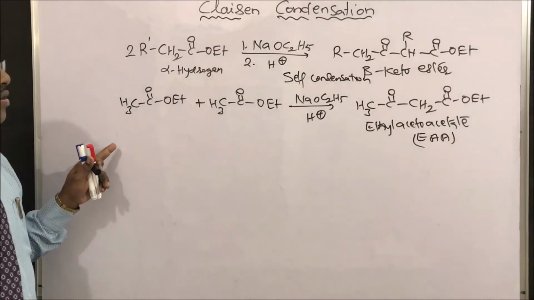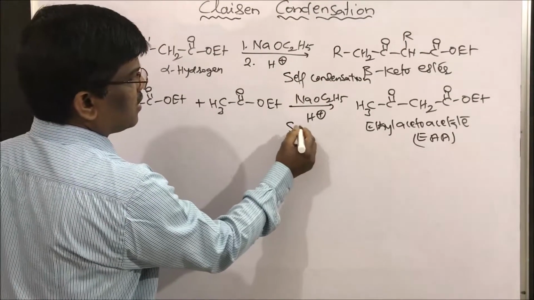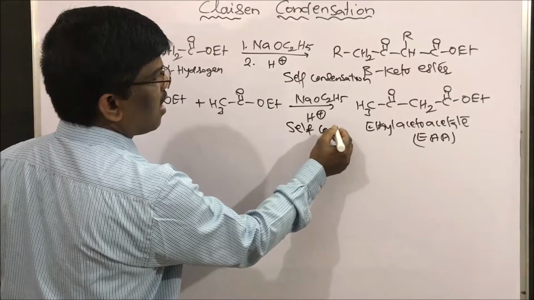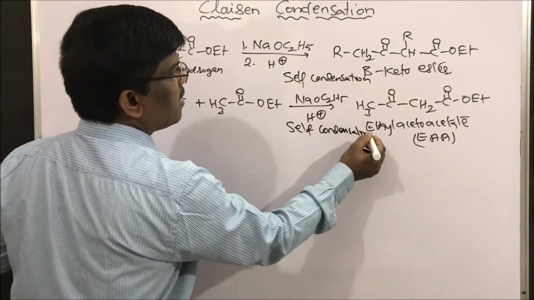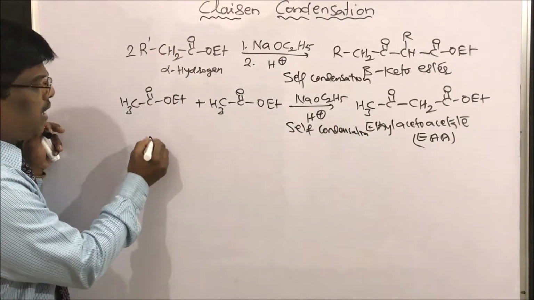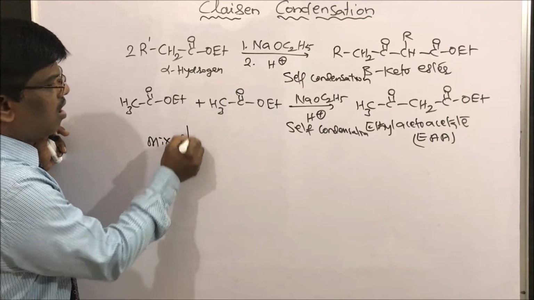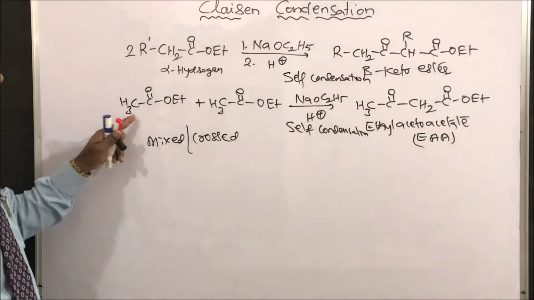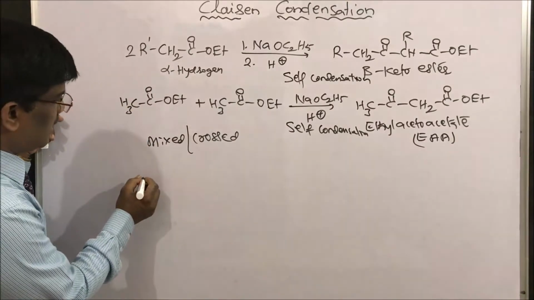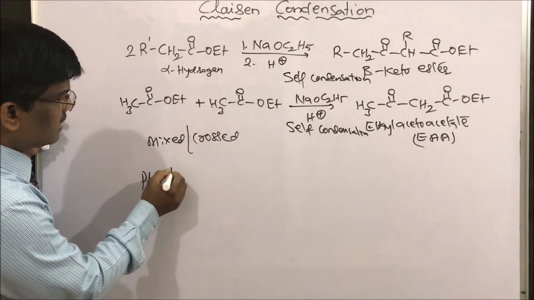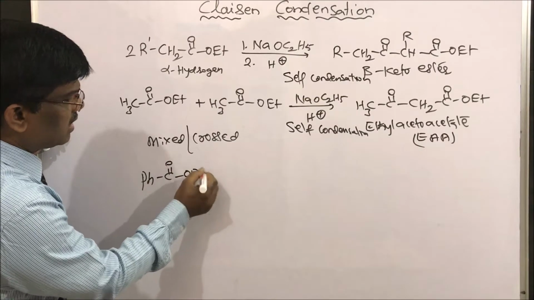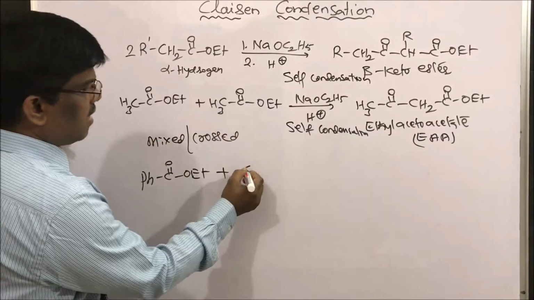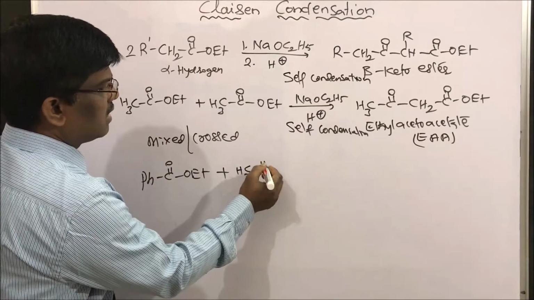Yes students, so this is self condensation. This is also an example of self condensation. However, this can be done even mixed, that means crossed condensation can also take place. For example, in place of this, let me take ethyl benzoate and the same ethyl acetate.